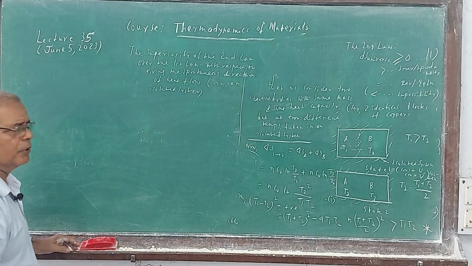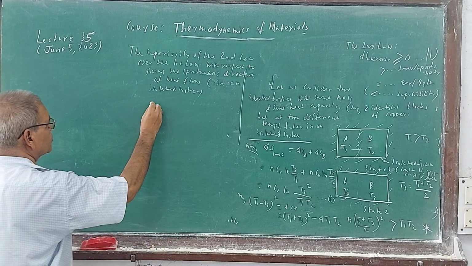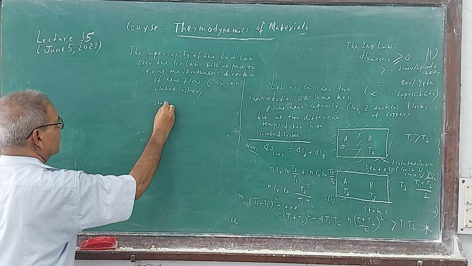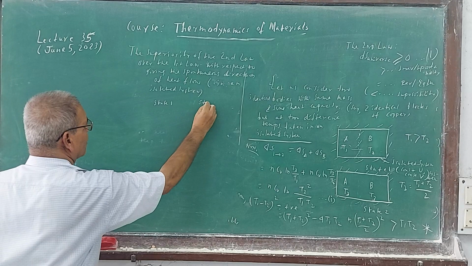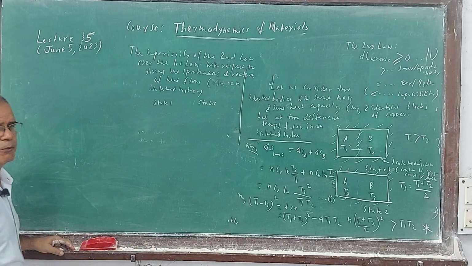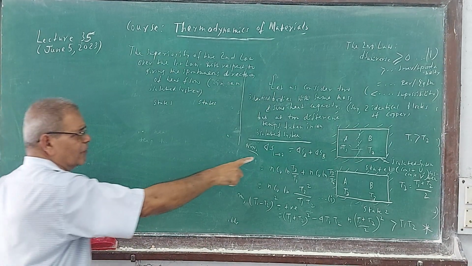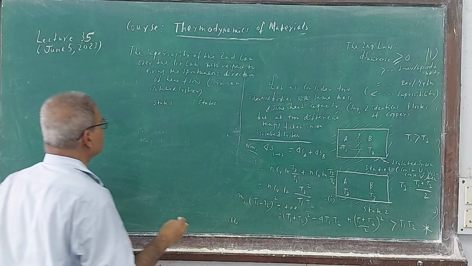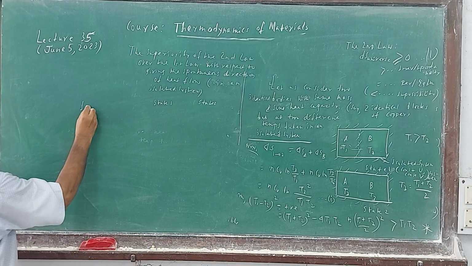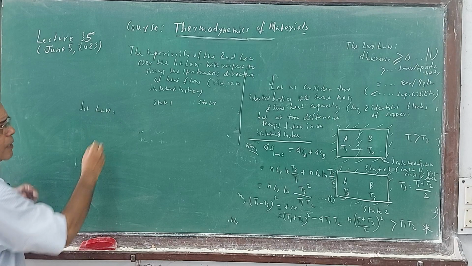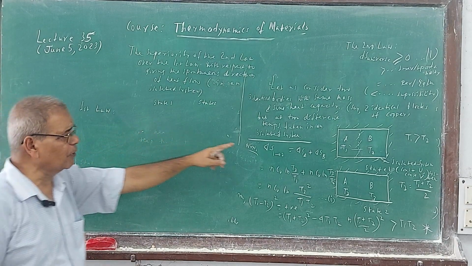You follow. So state 1 and state 2. Which way will the system move? Ask the first law whether heat will flow from state 1 to state 2.